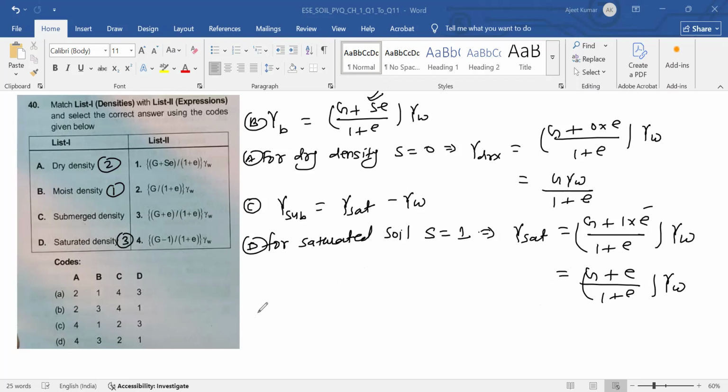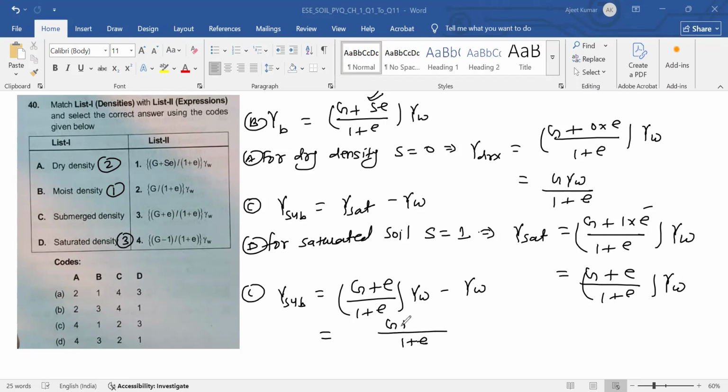And gamma submerged is gamma sat minus gamma W. So gamma submerged is equal to G plus e divided by 1 plus e into gamma W, minus gamma W. If you take 1 plus e common here, then this is G plus e minus 1 minus e, into gamma W. e cancels out.